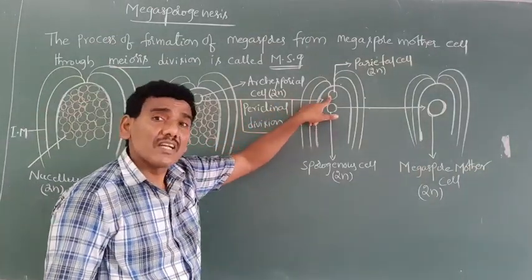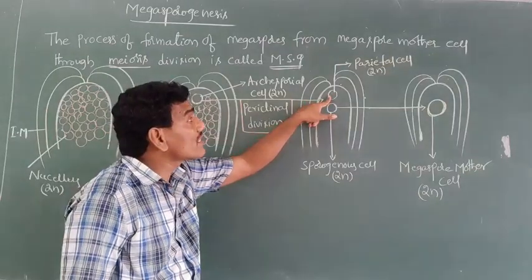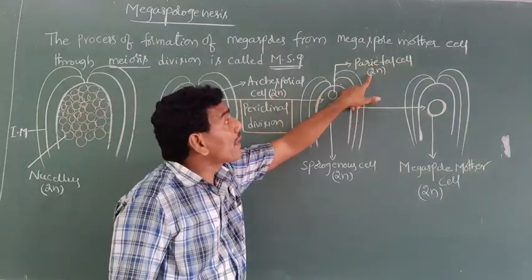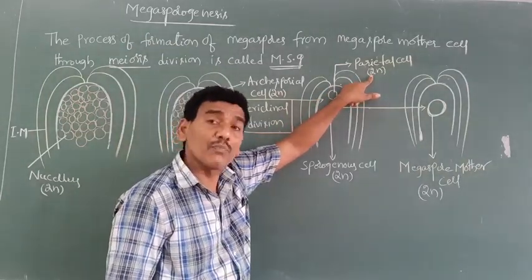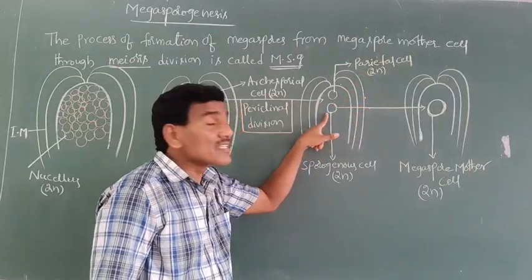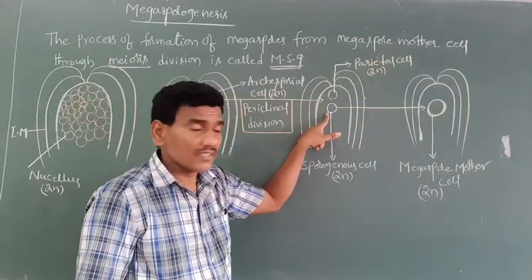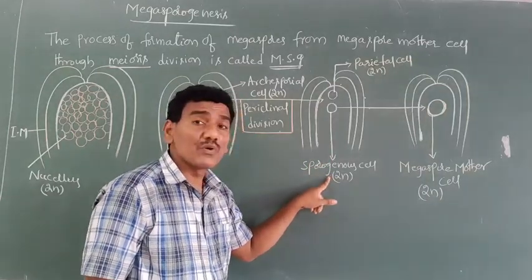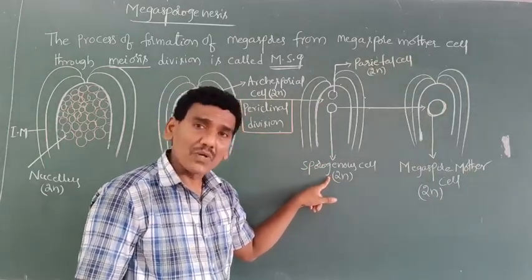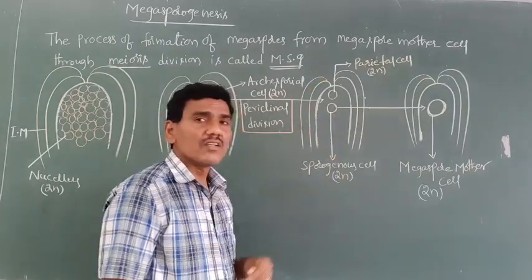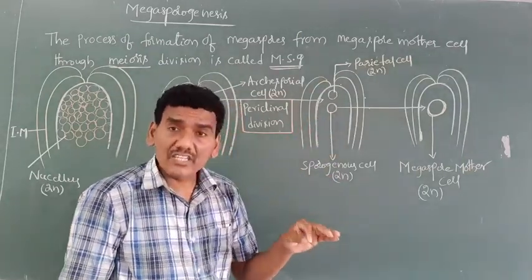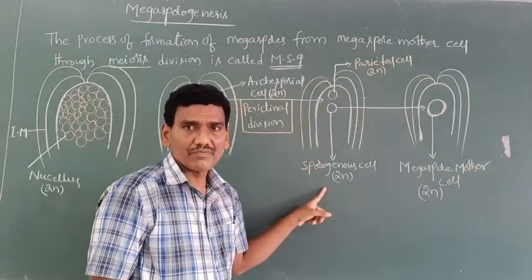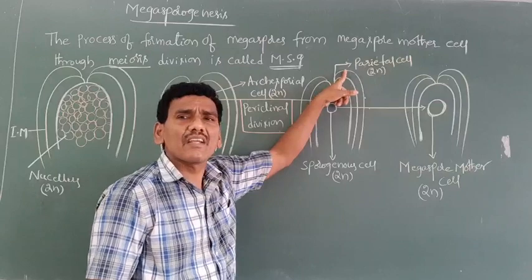This is the upper cell, also known as the parietal cell. The ploidy of the parietal cell is 2n, diploid. The lower cell is also known as the sporogenous cell. The ploidy of the sporogenous cell is diploid. What are the main characteristic features of the parietal cell and the sporogenous cell? What is the main function of the parietal cell?